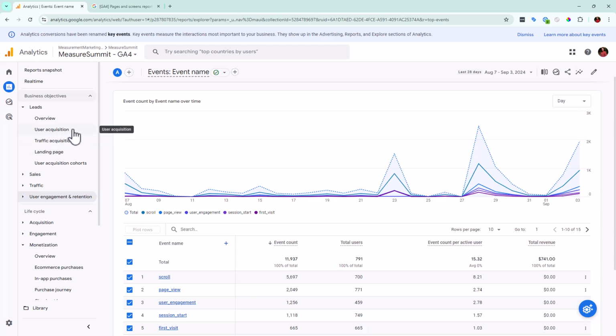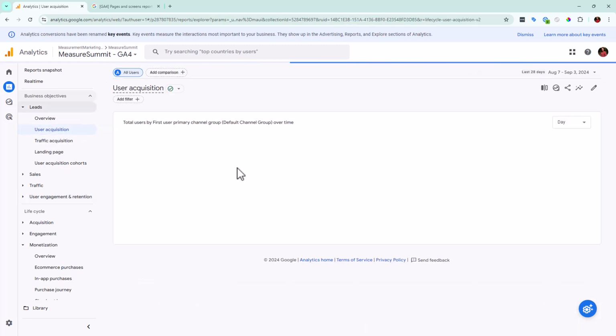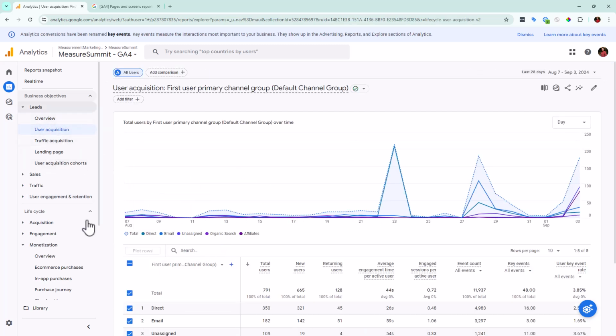Maybe you want to know where they originally came from, but that's going to assume that they stayed on the exact same browser, exact same device, all the way through, and their cookies didn't clear, and all these other things. And in today's day and age, that's not a thing. So very rarely will you go and ask user acquisition questions.